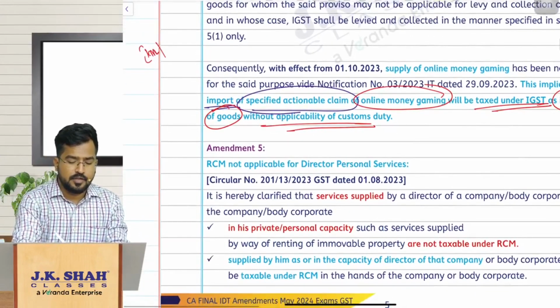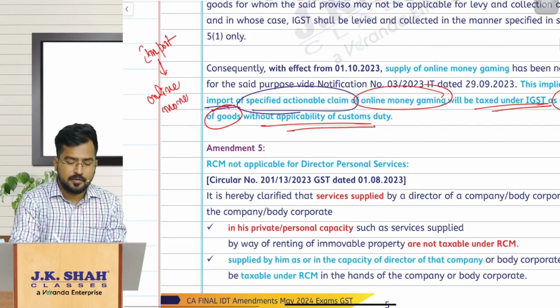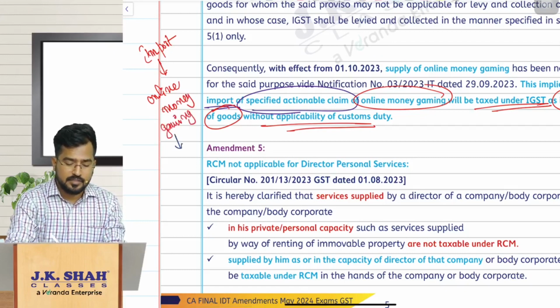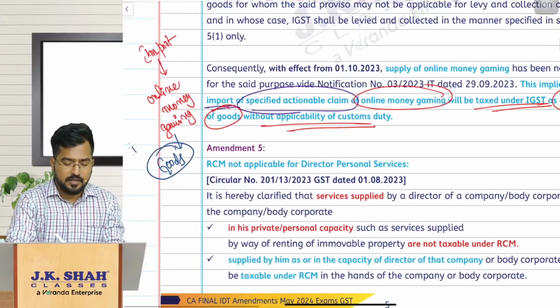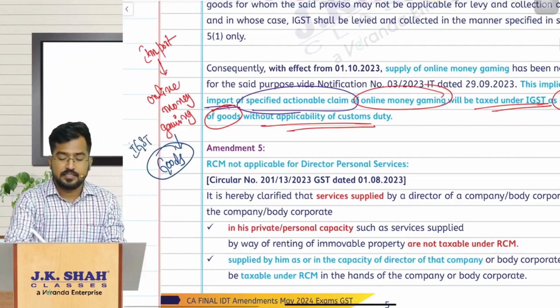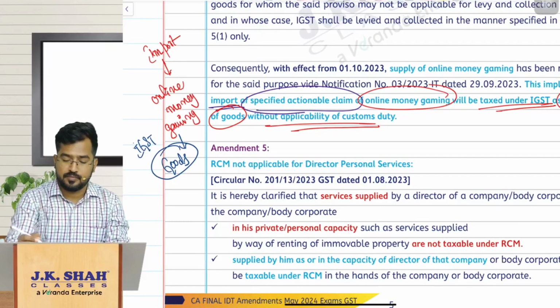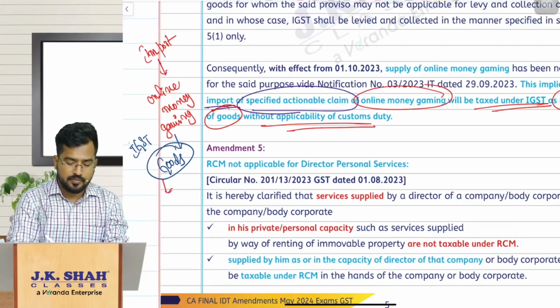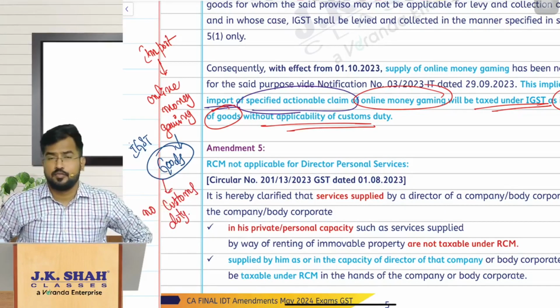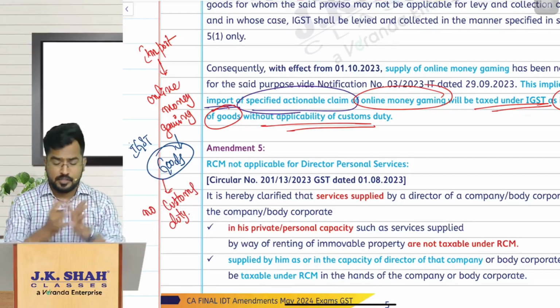Sir, you are importing online money gaming, and understand this online money gaming is goods, and if you are importing these goods, there is now only IGST, no customs duty. Simple amendment, amendment number 4. Am I clear? Shall we proceed?